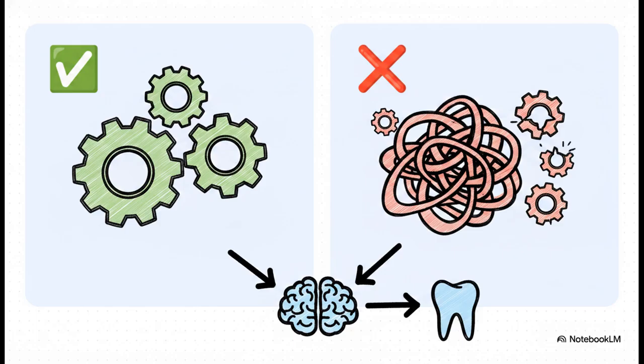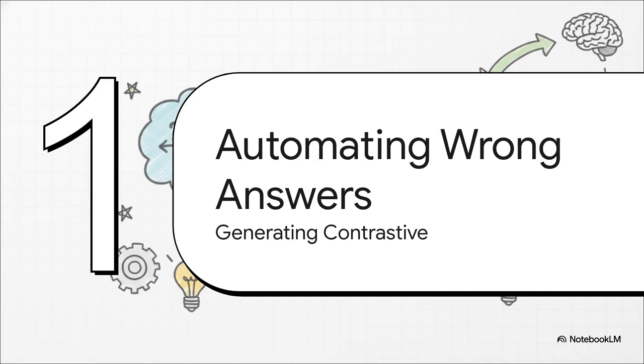By feeding both of these to the AI before asking your real question, like in the research they use a real query about a dentist fixing 30 teeth, the AI studies this contrast. It identifies the structural errors in the wrong explanation and rigorously applies the flawless logic to your new problem. It's brilliant. But we have to acknowledge a practical reality here, which brings us to Section 5, Automating Wrong Answers.